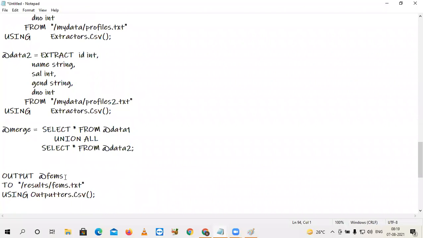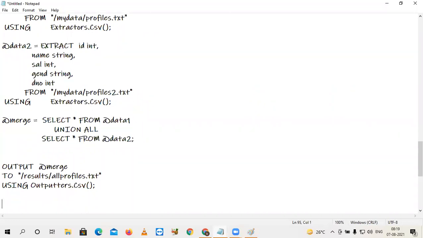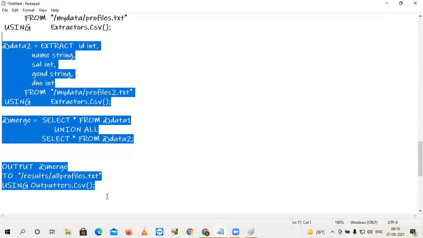The output, this merged content I want to write. That's why @merge. Let's say the file name is all profiles. Still, I want it as a CSV only. Okay, now I'm going to run this job.